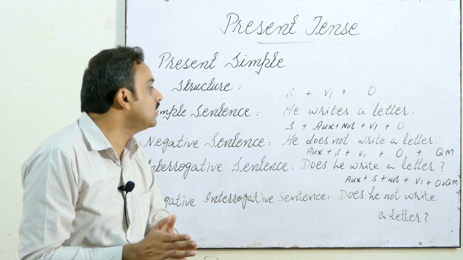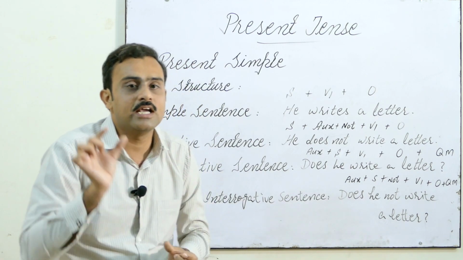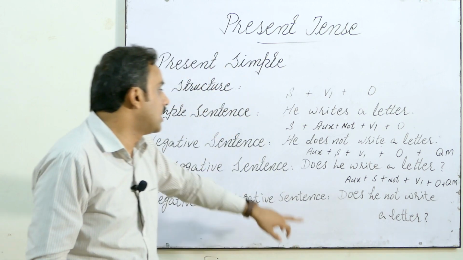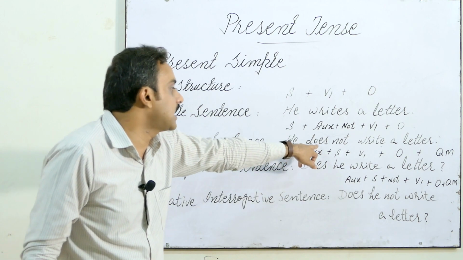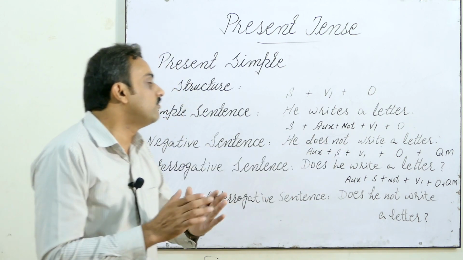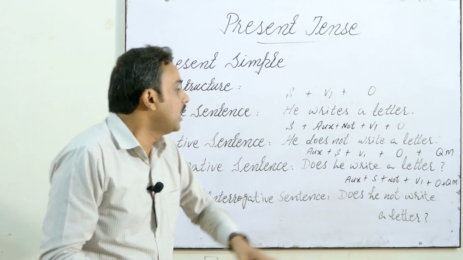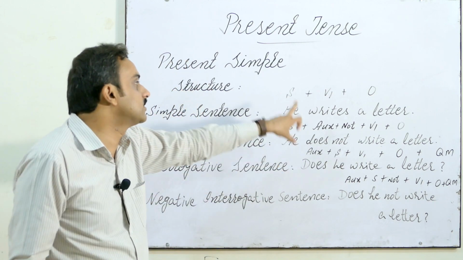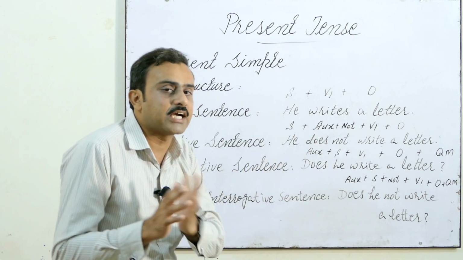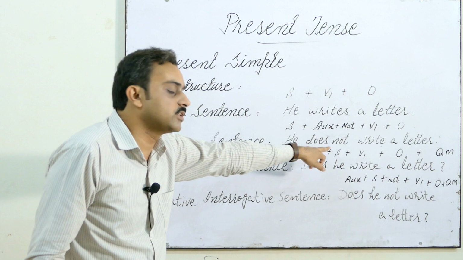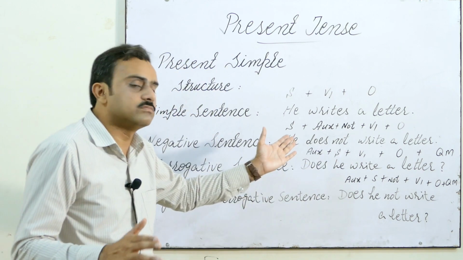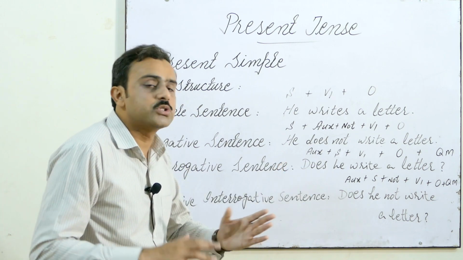We have to use only present tense, V1, the first form of verb, because there is an auxiliary. So we use does and do in negative sentences of present simple tense. If we have a singular subject, we use does not, and if we have a plural subject, noun or pronoun, then we use do not.